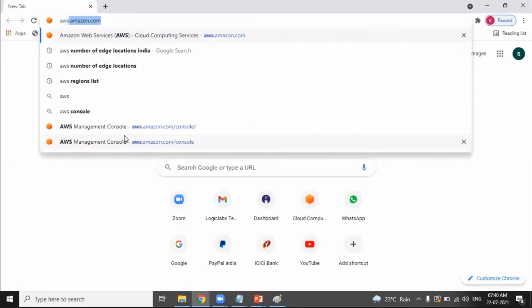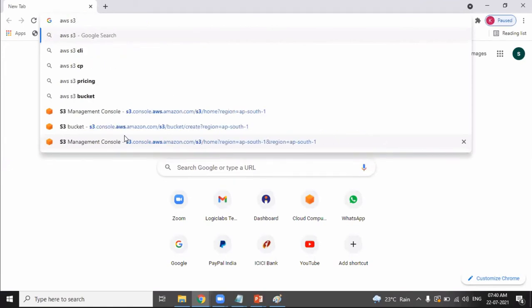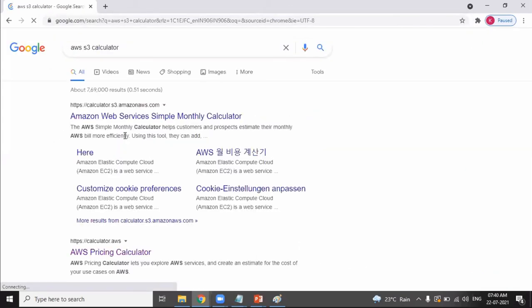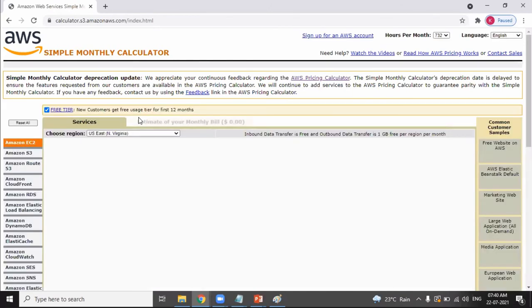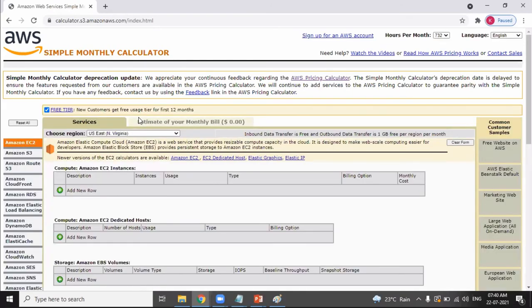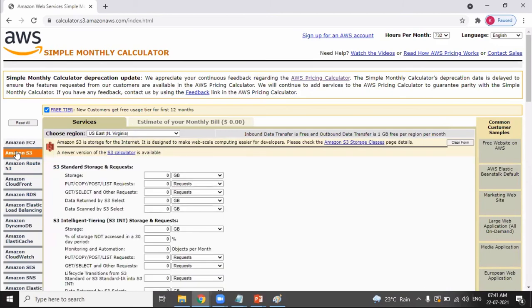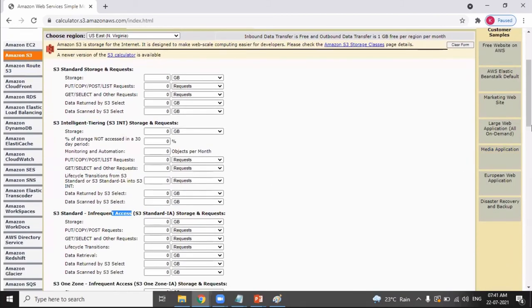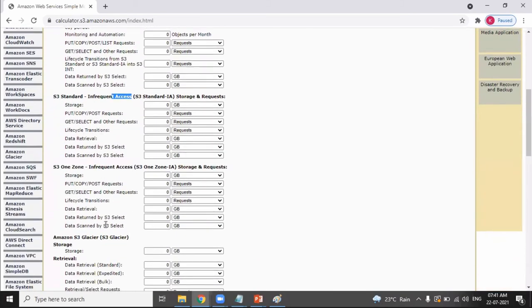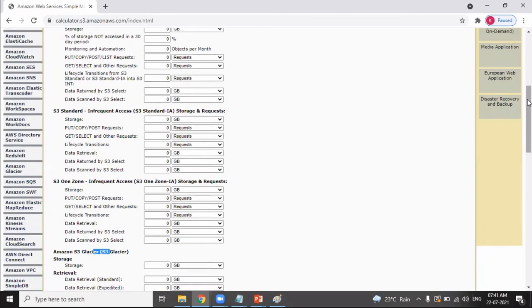You have the AWS S3 calculator so that you can predict the bill, because when AWS is providing this many features, you can predict the bill. You can check how much bill you get. You can see S3. See, Standard storage, Intelligent-Tiering is one class. Infrequent Access is another class. One Zone is one class. Glacier is one class. They're different classes, isn't it? You can guess the bill.